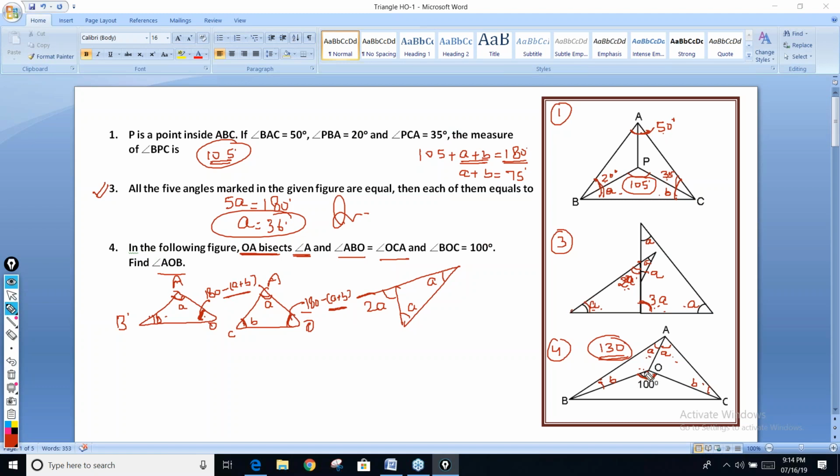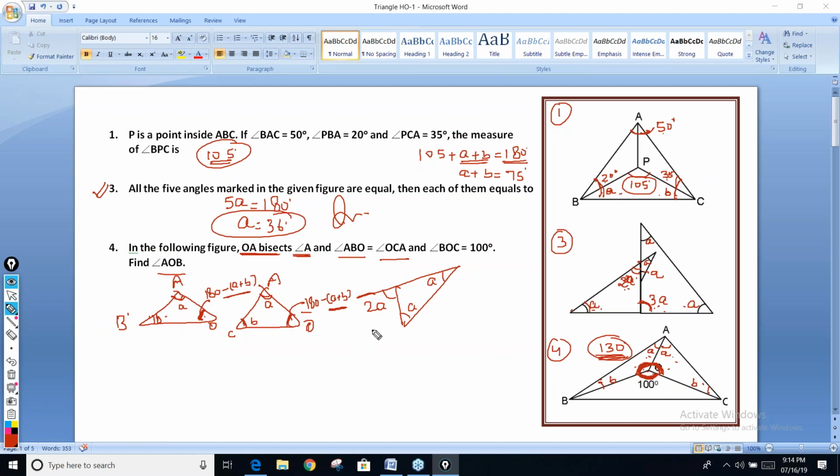So what I'm saying, you need not even write it. You should know that if two angles of two triangles are equal, the third angle automatically has to be equal, na? So this angle and this angle are equal, and the complete angle on a center is 360 degrees. This angle is given as 100, so the remaining angle is 260. And in 260, this angle and this angle are equal. So each angle is how much? Each angle is 130. So that's what we need to find out. So the answer is 130, Anurag.